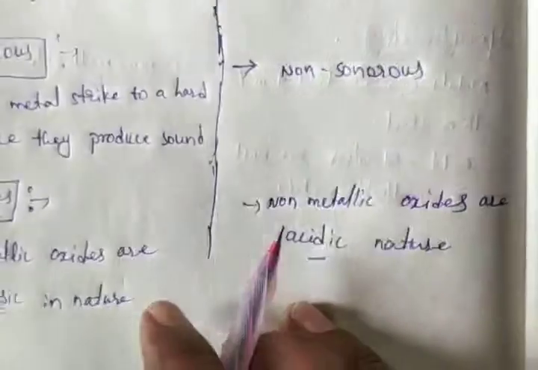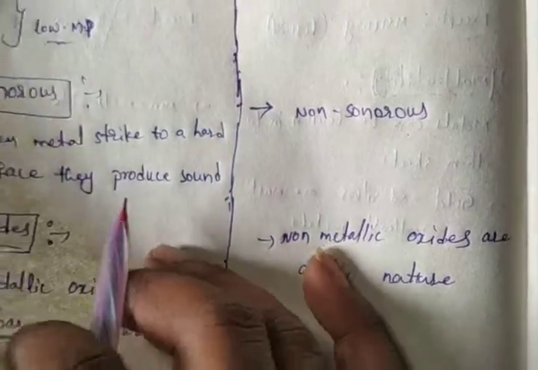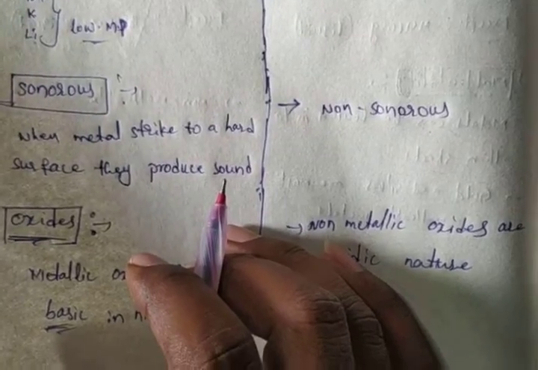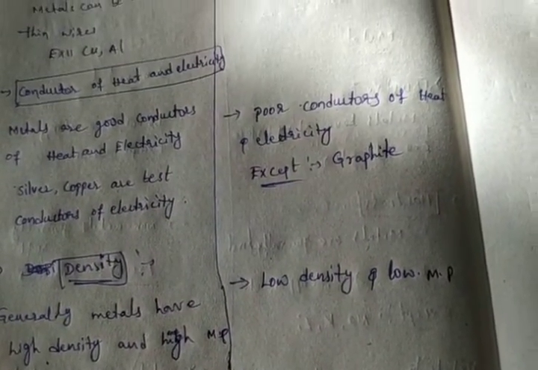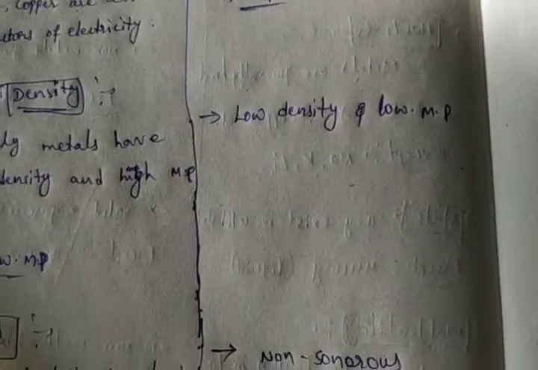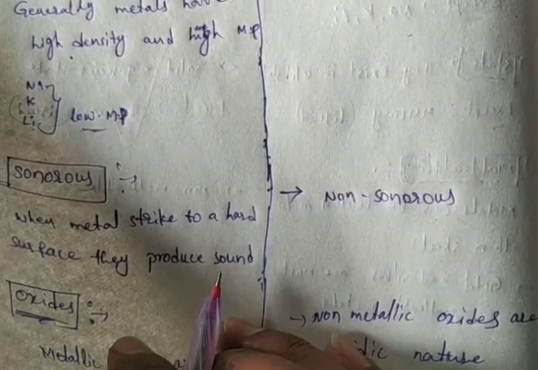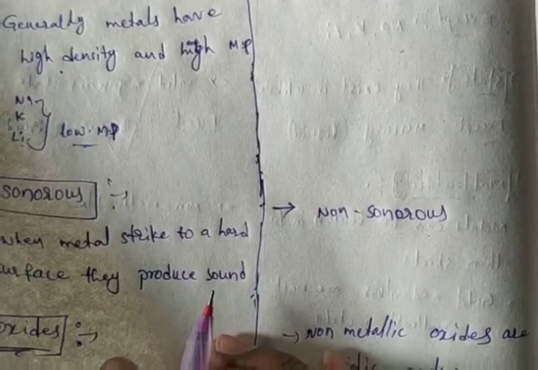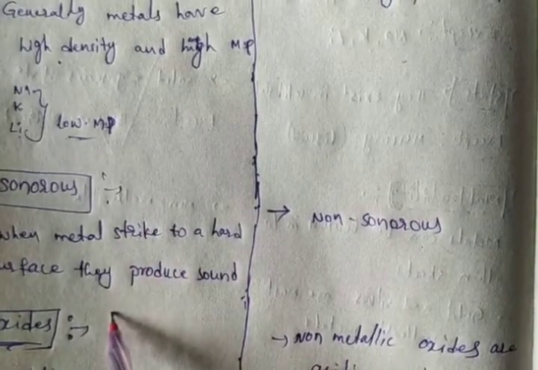These are the physical properties of metals and non-metals. What are the physical properties? First one, luster. Luster means metals have a shiny surface. Non-metals do not have shine, except iodine. Iodine is shiny. Next, hardness, state, malleability, ductility, conductor of heat and electricity, density, sonorous, and oxide nature.